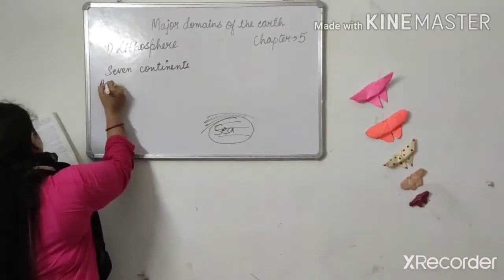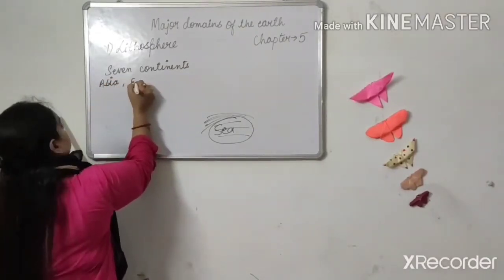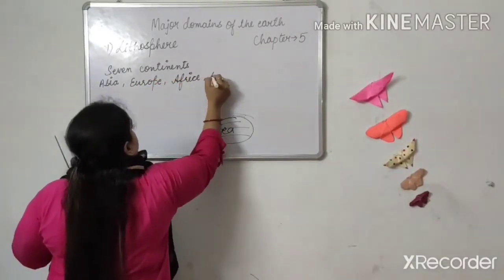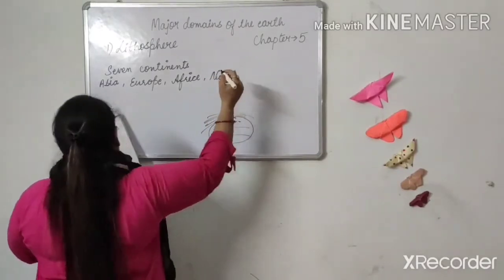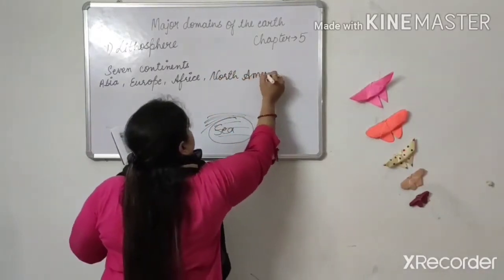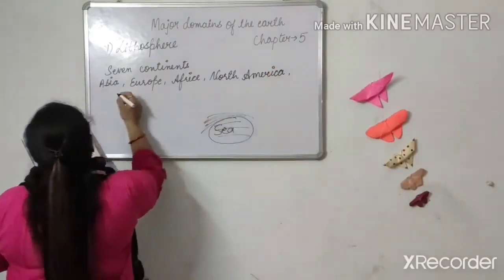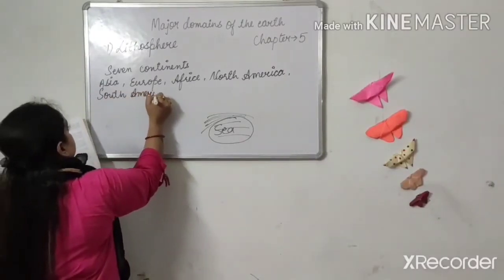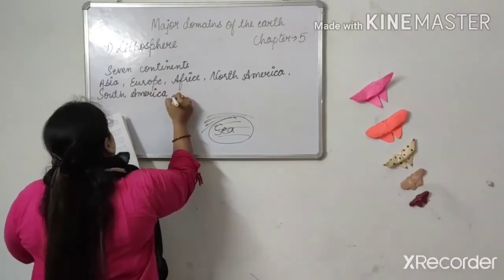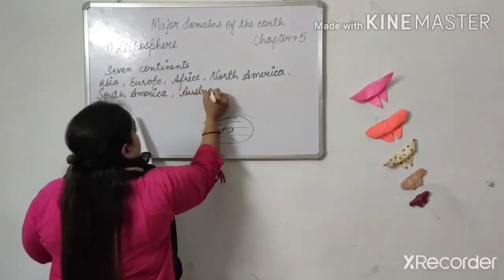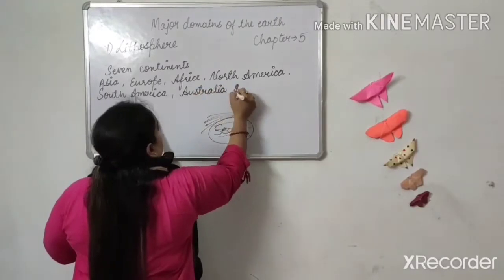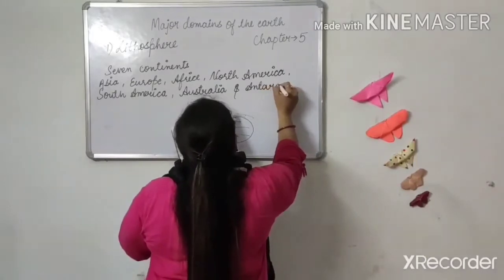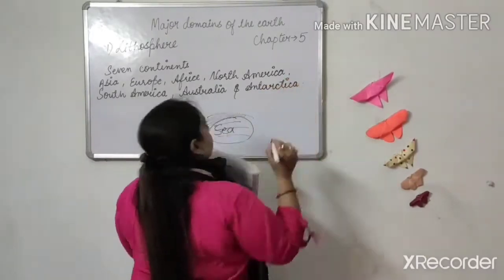These are Asia, Europe, Africa, North America, South America, Australia and Antarctica.